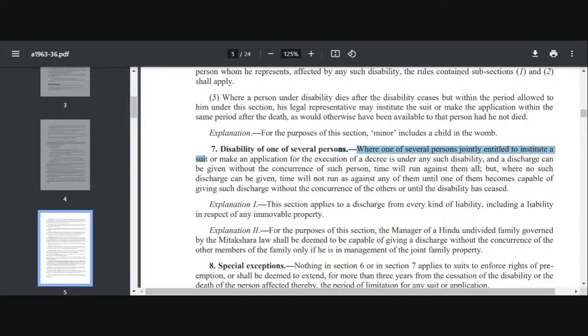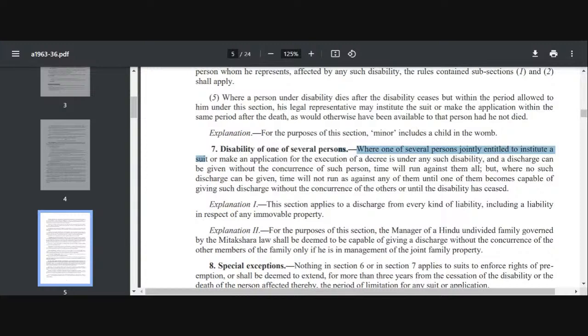So if one of several persons jointly entitled to institute a suit or to make an application is under disability, and it is possible that he can give a discharge without the concurrence of the other people, then time will run against them all. So if even one person is in a good condition and competent to institute the suit, then time will start against them all. Later if you come and say, I was a minor or I was insane at that time, the court will say, so what, your other partner was there, he could have done it. So time was running against you all, even if you were disabled.